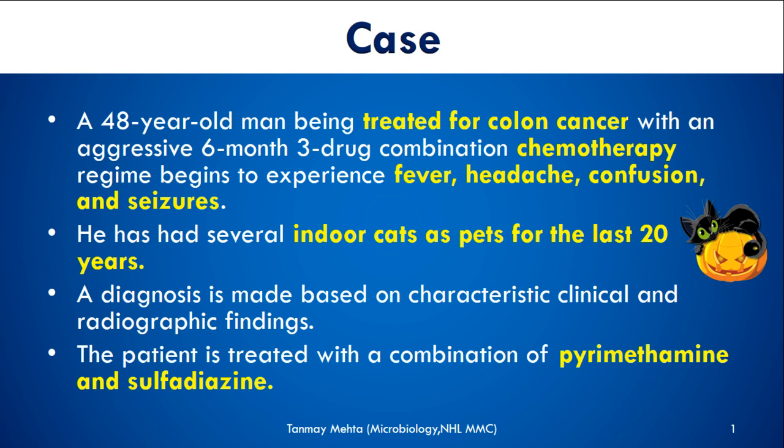A 48-year-old man being treated for colon cancer with an aggressive 6-month, 3-drug combination chemotherapy regimen begins to experience fever, headache, confusion and seizures. He has had several indoor cats as pets for the last 20 years. A diagnosis is made based on characteristic clinical and radiographic findings. The patient is treated with a combination of pyrimethamine and sulfadiazine.